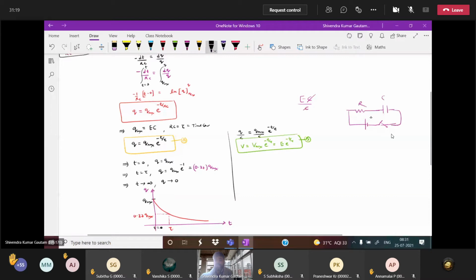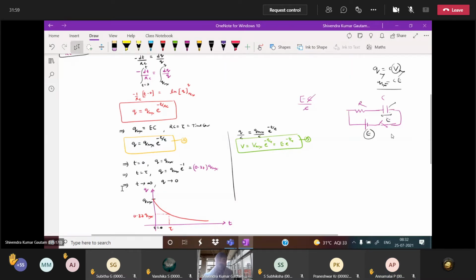This is the circuit, okay? When the complete voltage drops across the capacitor, what is the charge? Q equal to CV. What can be the maximum value of potential across the capacitor? When the complete source voltage drops across the capacitor only, then it can be the maximum potential, yes or no? If V is maximum, then only Q will be maximum. So when the complete source voltage drops across the capacitor, it becomes C into E, which is nothing but Q max. Is this clear?